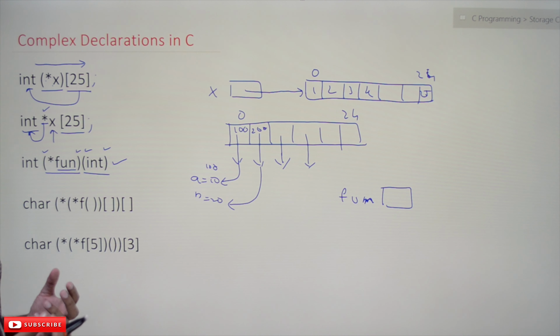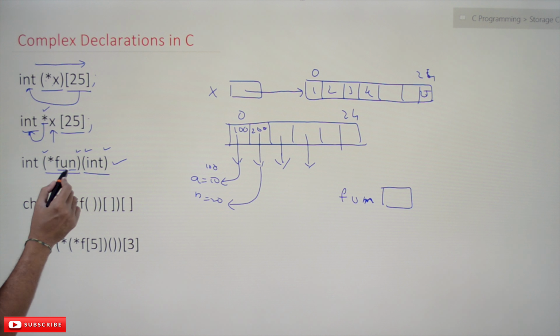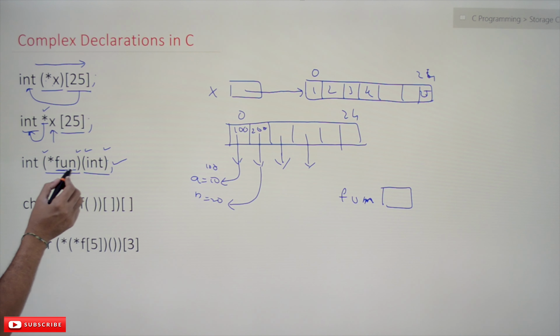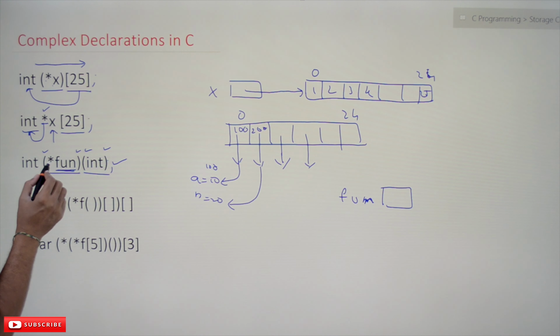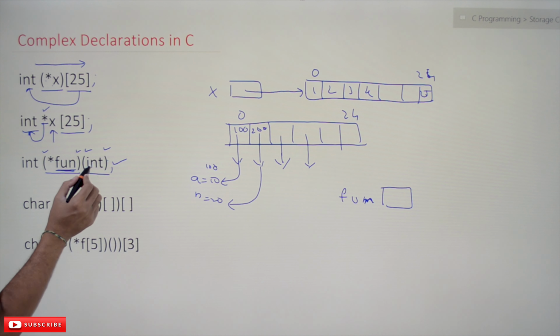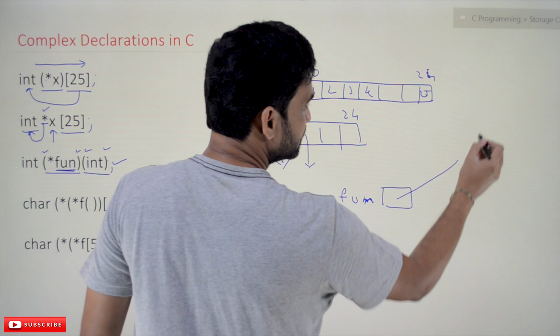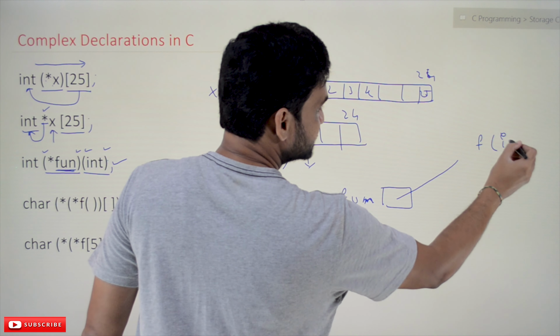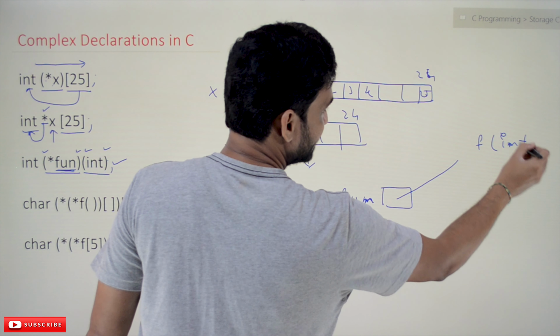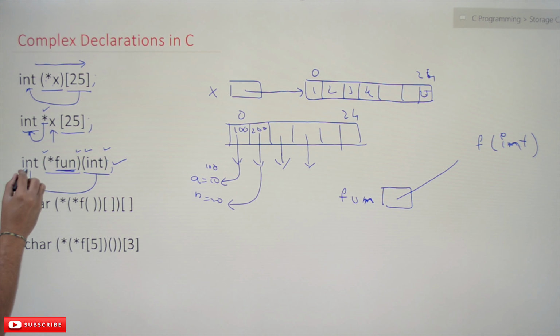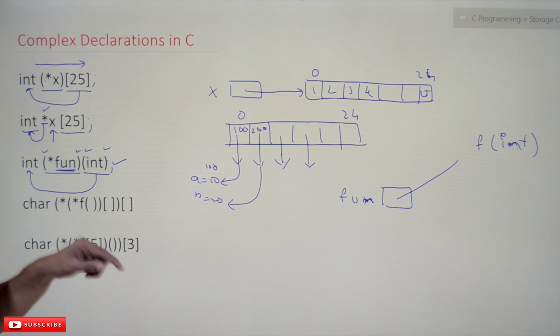So in that way we will think, but what the declaration really states is that fun is a pointer which points to a function with int as a parameter, and this function returns an integer.